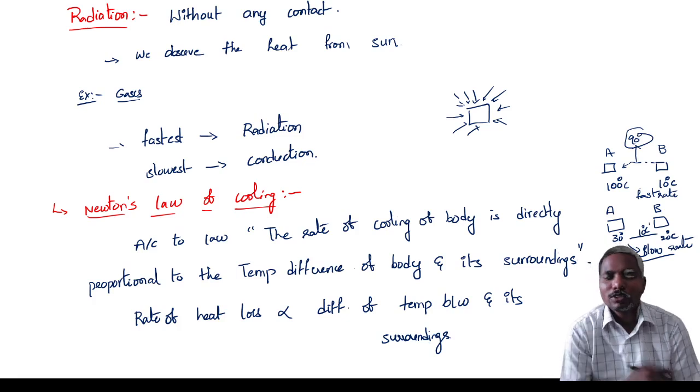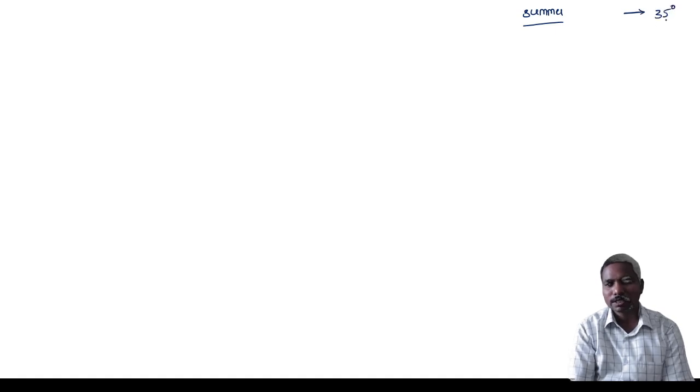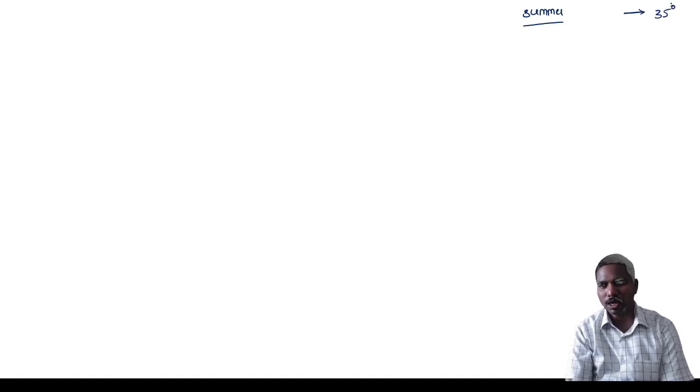For example, in summer at night, let us take the outside temperature as 32 degrees, and the room temperature also 32 degrees centigrade.